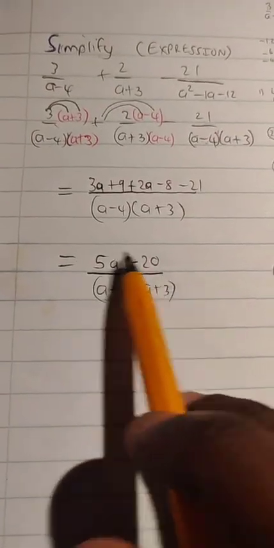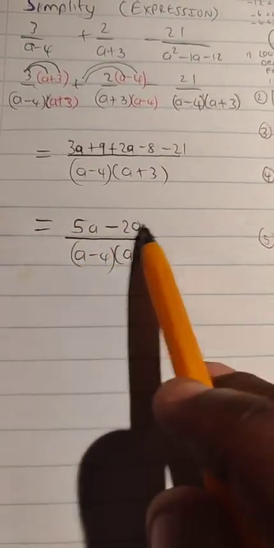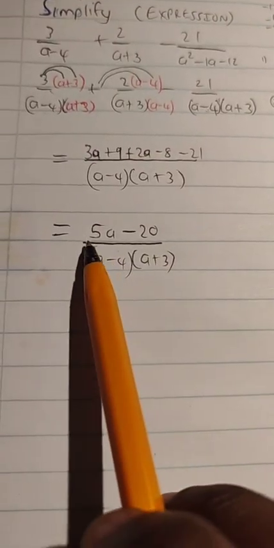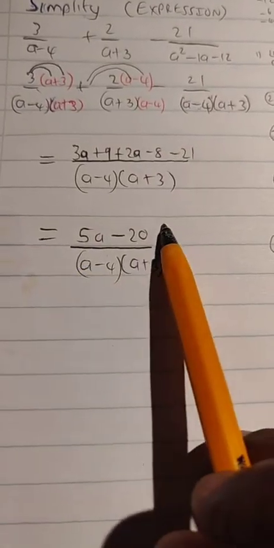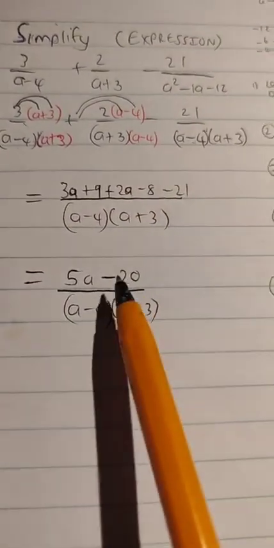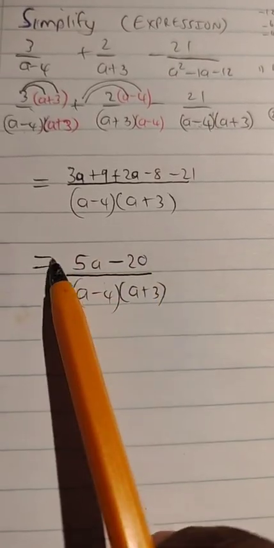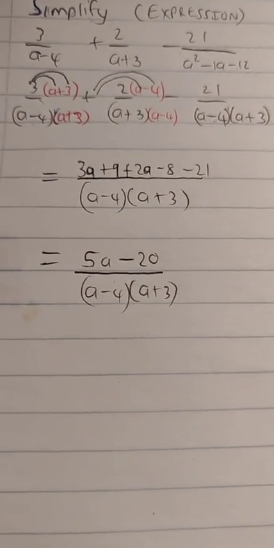Now that we are here at this stage of 5a minus 20, the last thing we are going to check is, can we factorize the numerator in such a way that it will lead to further simplification? That is something that you have to ask yourself after having added and subtracted the like terms in your numerator.